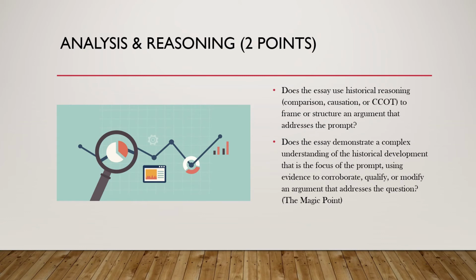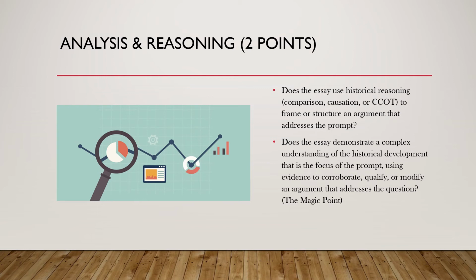The analysis and reasoning is where we get to earn 2 points. The first point is earned when you show you have used the historical reasoning skill, comparison, continuity change, similarity difference. You have used that sufficiently. You've effectively shown you know how to use that skill. All you have to do is use this skill one time and you earn this point.